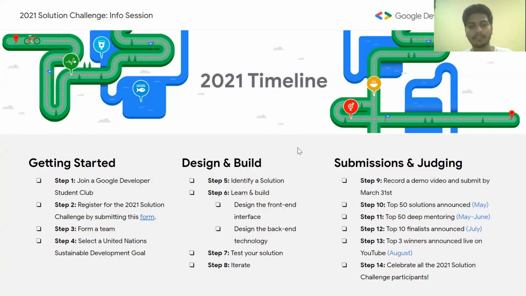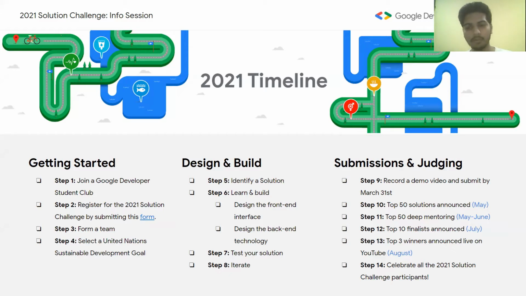So let's get started with the 2021 Solution Challenge Timeline. This timeline is divided into 3 parts: getting started, design and build, and submission and judging. The first part is to join a Google Developer Students Club. You can join virtually at your college or a university.